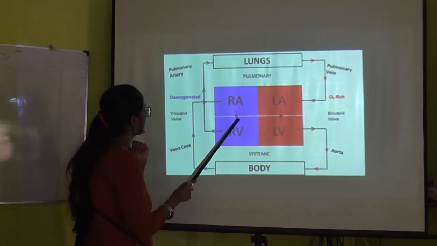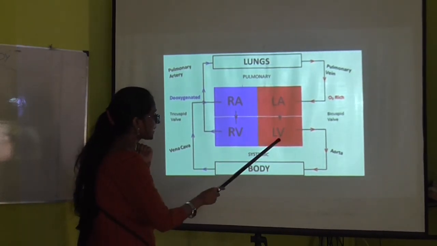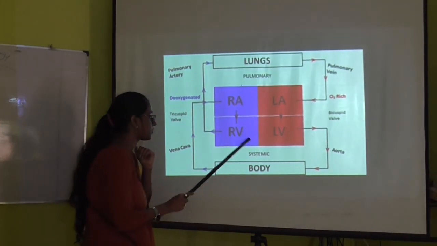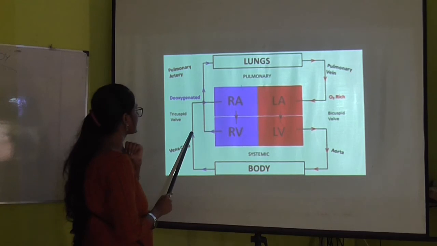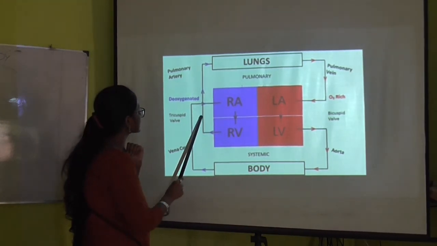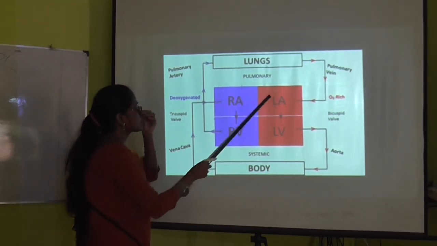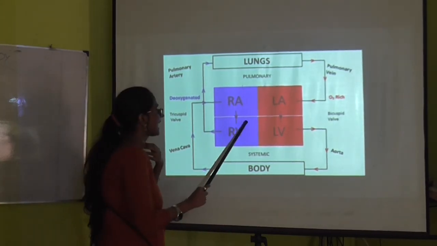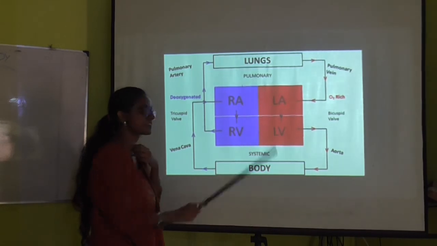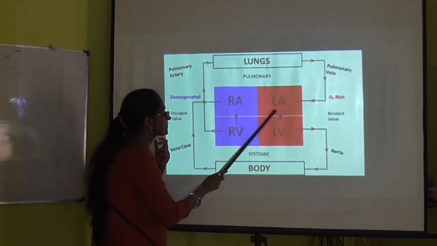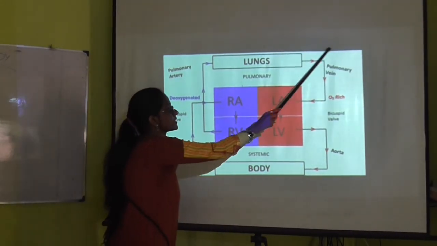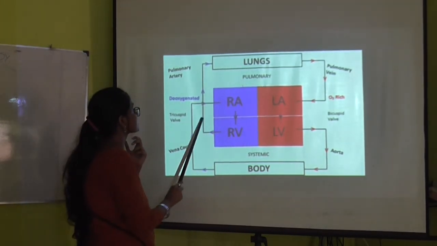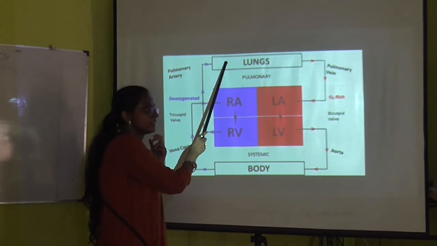Next is the ventricle. The left ventricle is sending the blood through the aorta to the different parts of the body, and what is the right ventricle doing? It is sending the blood to the lungs. So obviously you can understand that it is occurring in an opposite manner, meaning the left atrium is receiving the blood from the lungs, whereas the right ventricle is sending the blood to the lungs.